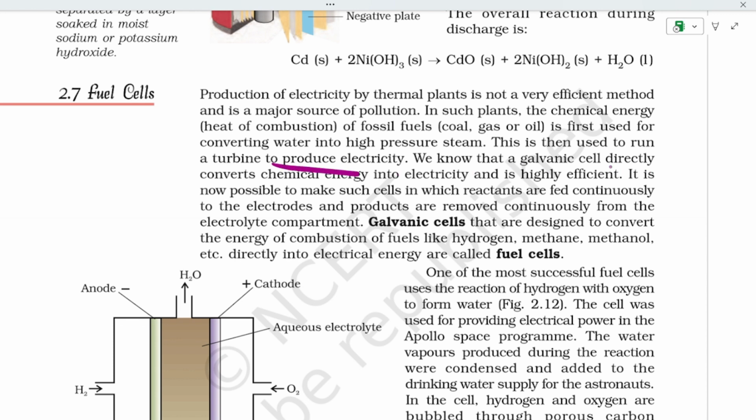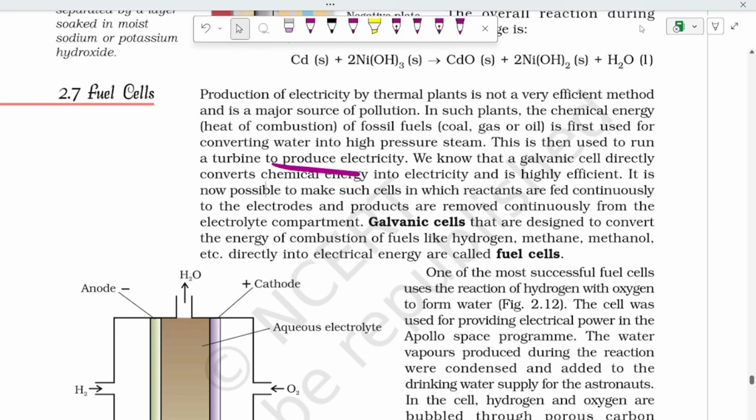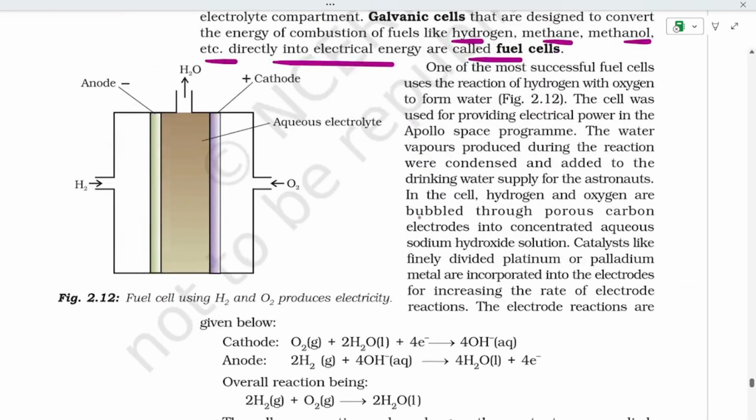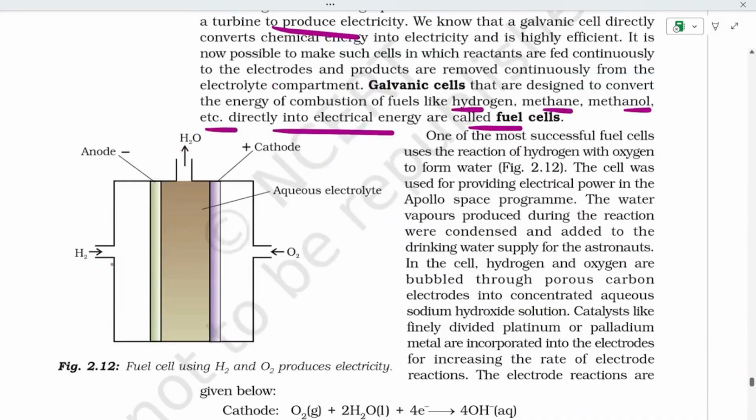We know that a galvanic cell directly converts chemical energy into electrical energy, and galvanic cells that are designed to convert the energy of combustion of fuels like hydrogen, methane, methanol, etc. directly into electrical energy are called fuel cells. See, this is the fuel cell, where hydrogen and oxygen are entering. This is the aqueous electrolyte. This is the cathode plus, anode minus, H2O.